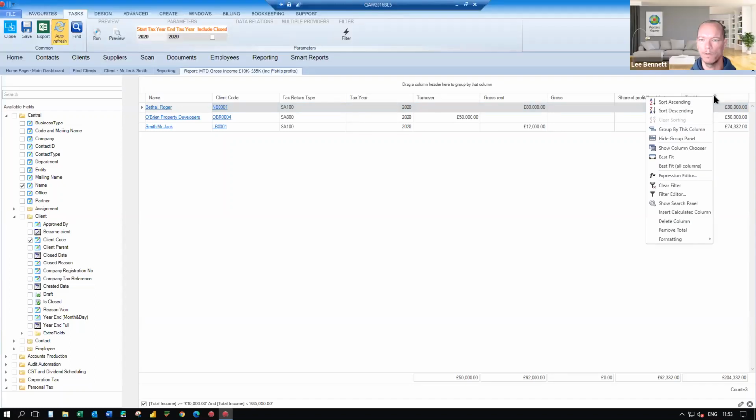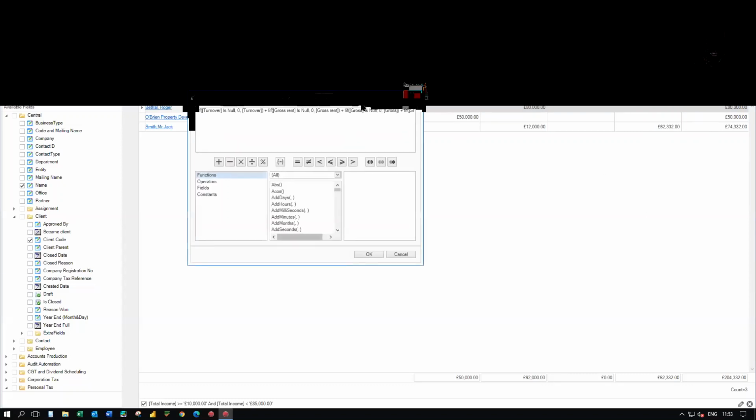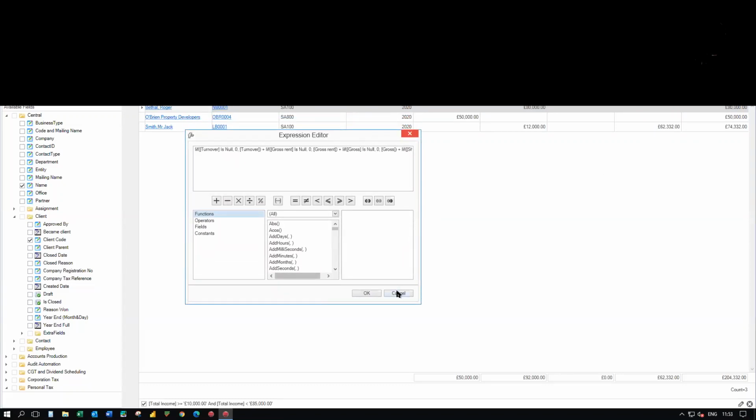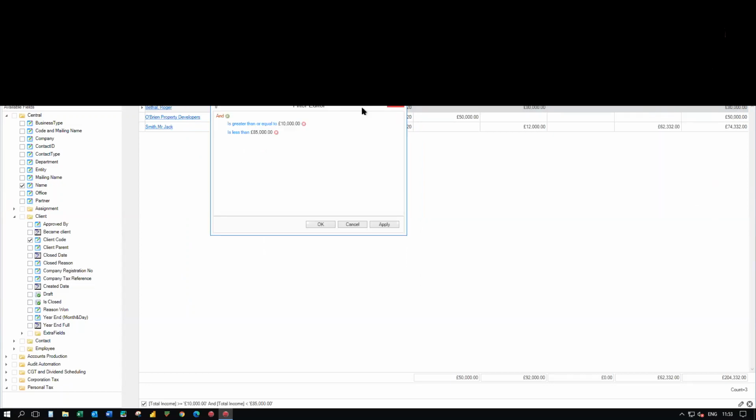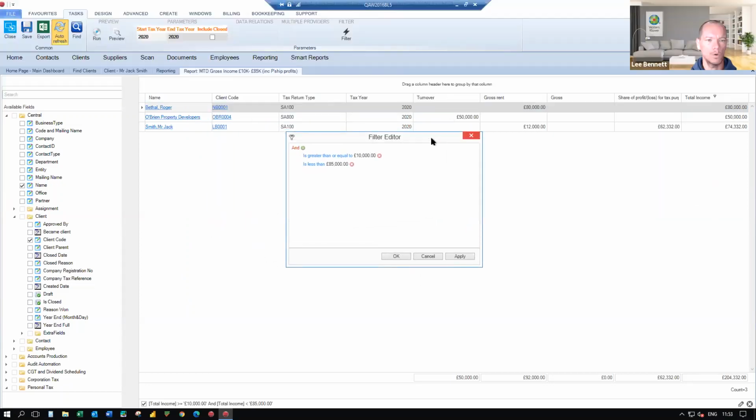So for this one, we use the expression editor to basically add up the other columns worth of data. Not only that, but it's also then that value that we use to filter. So if I just choose the filter editor, you'll see in this case, obviously the report, the query that we're running is where they have total income greater than £10,000, but less than £85,000.